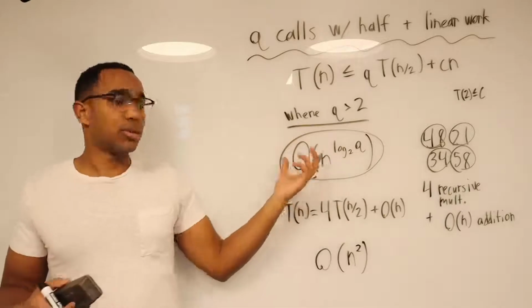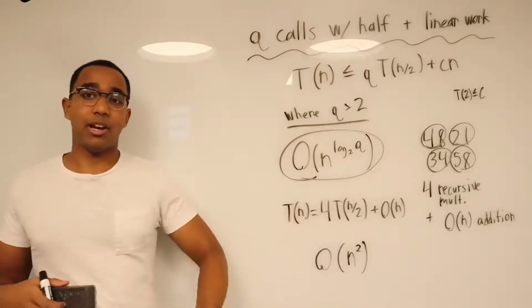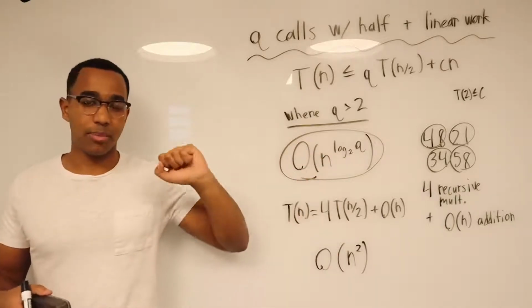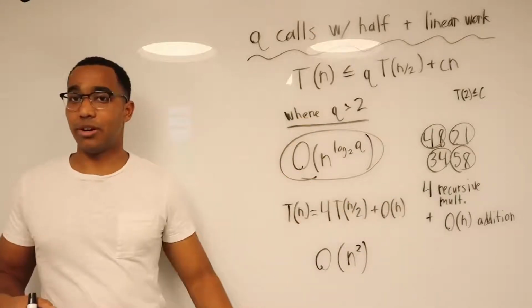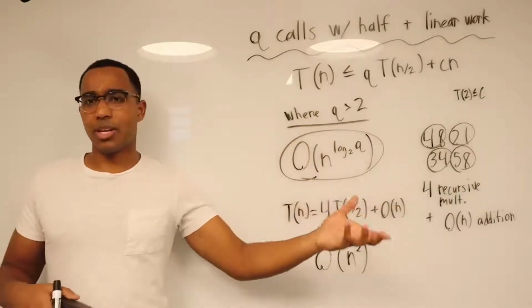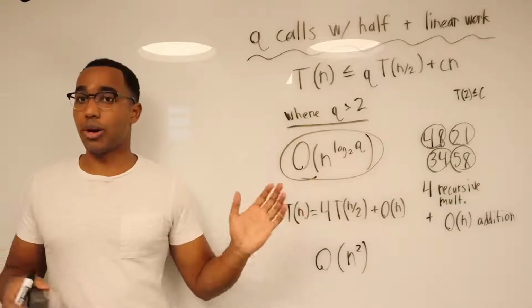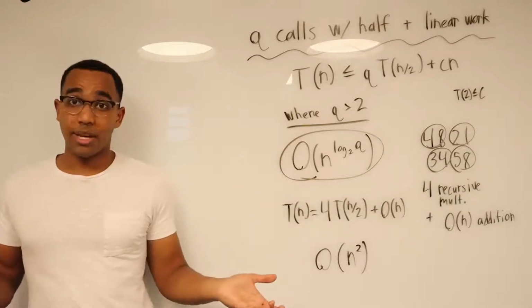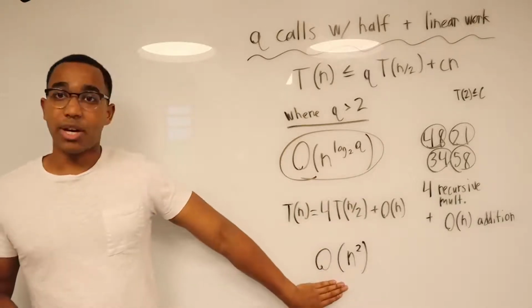And the reason this is true is because people already did the math. They either use constructive induction, which is something you probably won't need to know for interviews. They use the tree method, something else, and they notice that this always holds based on the dominating factor. So big O of n squared.